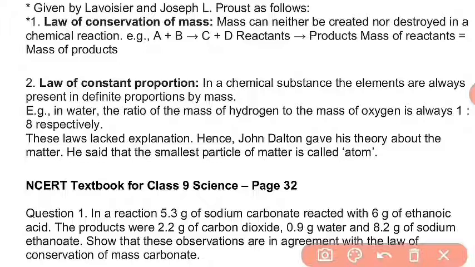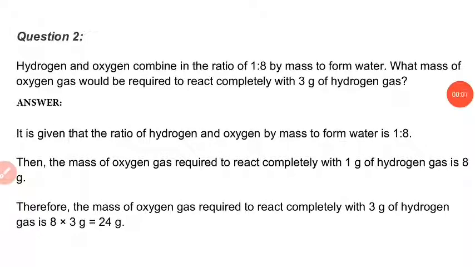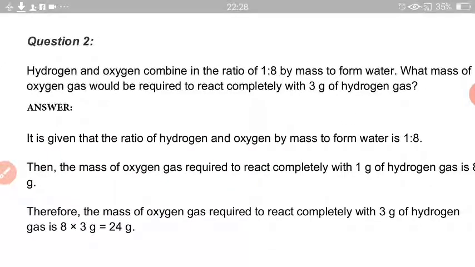So this law states that the ratio of masses of the combining elements always remains the same. For example, in water, the ratio of mass of hydrogen to mass of oxygen is always 1:8 respectively. Now let us discuss some questions to understand this law of definite proportion properly.